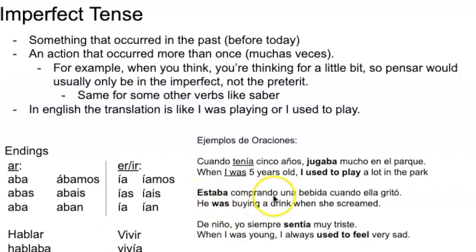"Estaba comprando una bebida cuando ella gritó." He was buying. So this is the past progressive. You have estar in the imperfect tense. "De niño, yo siempre sentía muy triste." When I was young, yo siempre sentía, I used to feel.